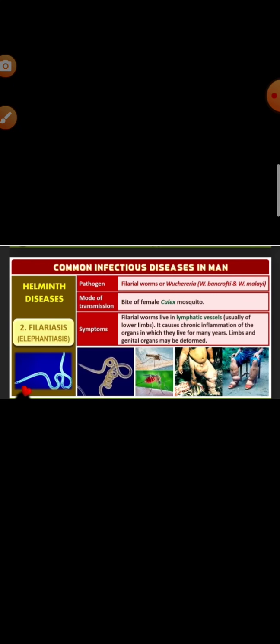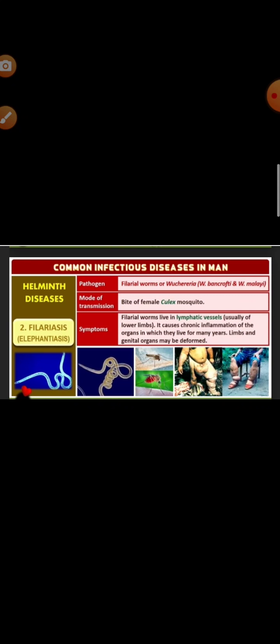The eggs of the parasite are excreted along with the feces of the infected person, which contaminate water, soil and plants, and infection takes place through contaminated vegetables, fruits and water which is consumed. Now what are the symptoms? Abdominal pain, indigestion, internal bleeding, muscular pain, fever, anemia, nausea and headache, blockage of the intestinal passage. These are the symptoms of ascariasis.